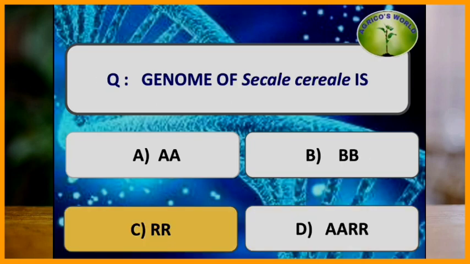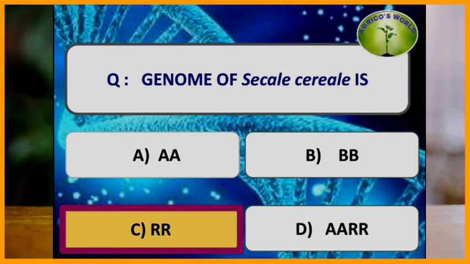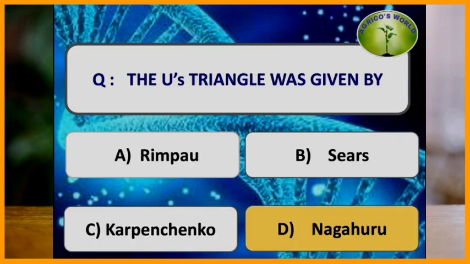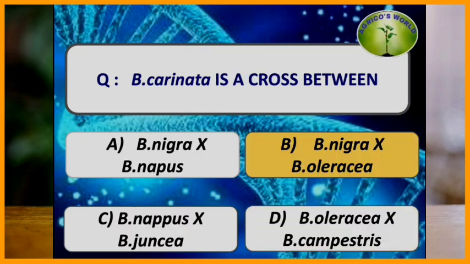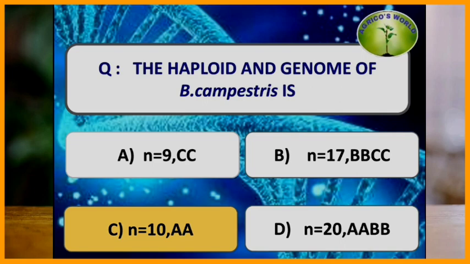Genome of Secale cereale, that is rye, is? It is capital R. The U triangle was given by which of the following scientists? The U triangle was given by the scientist Nagaharu for the evolution of the different Brassica species. Brassica carinata is a cross between Brassica nigra and Brassica oleracea.